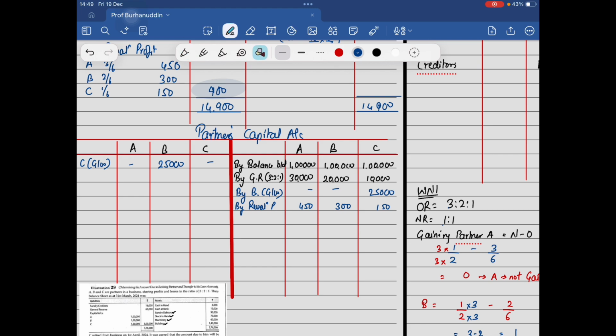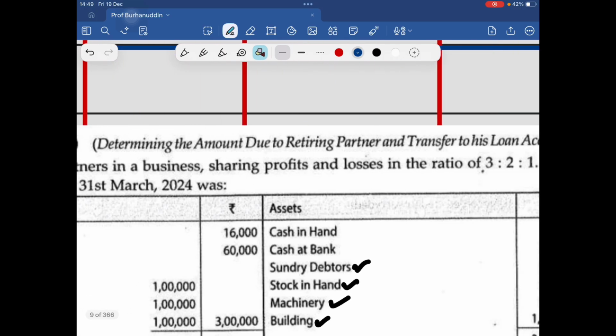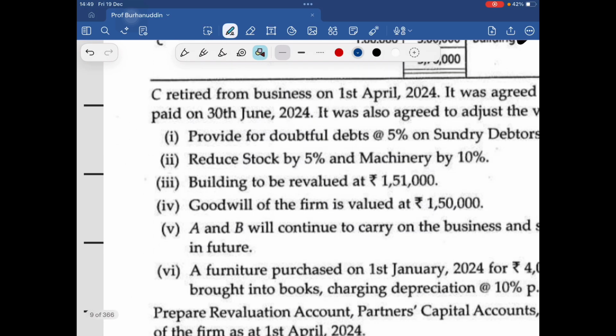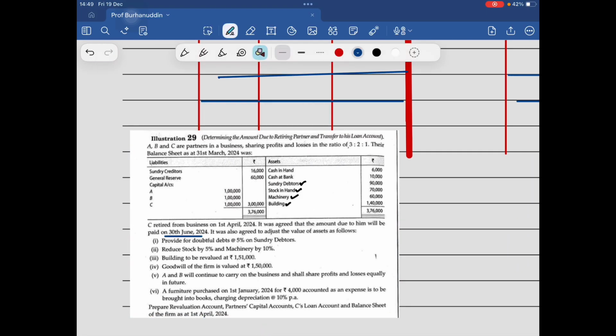Now, a partner is retiring. C is retiring. So what they have asked you is to transfer whatever amount is there to the loan account, because we are not paying today. We are paying in the month of June. So till this duration, it will stay in the books of accounts, but as a liability.